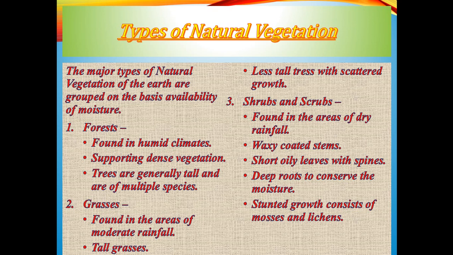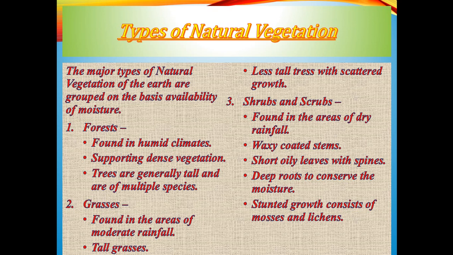Now if it is found in the dry areas where the temperature is too high, there we will get the type of natural vegetation which will have waxy coated stems or succulent stems, with short oily leaves with spines. Why?